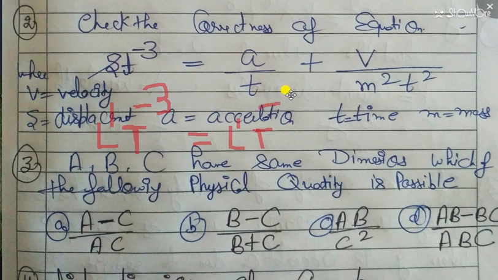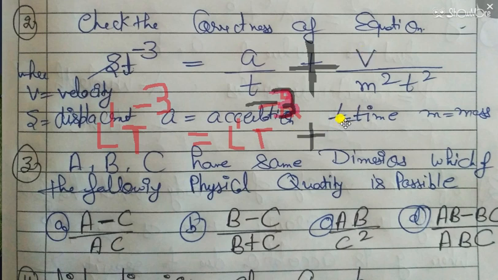-2 here, and then T is here in the denominator. So this T will change to -3, because the denominator will go in the numerator and the power becomes negative. Then these two have the same dimensions, but we have a plus sign here, so we have to check it also. So here I am writing plus.